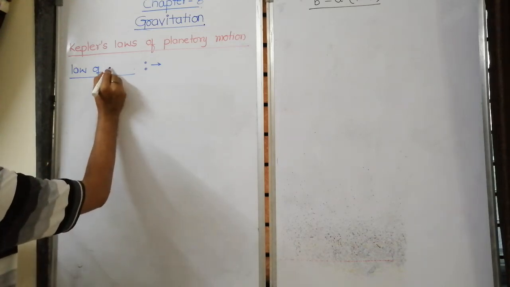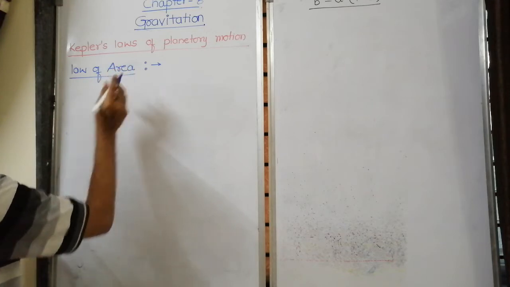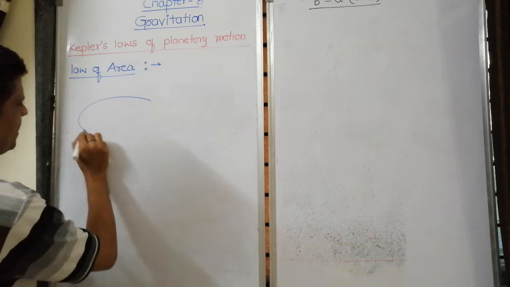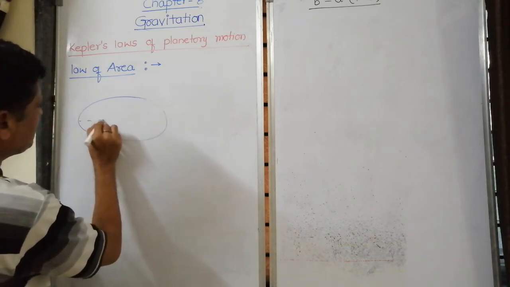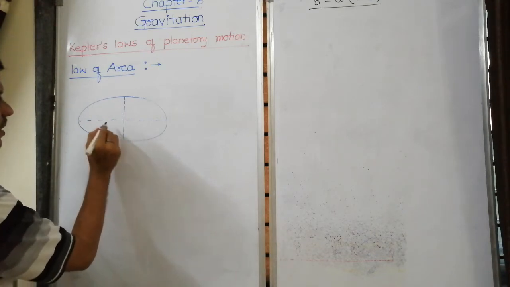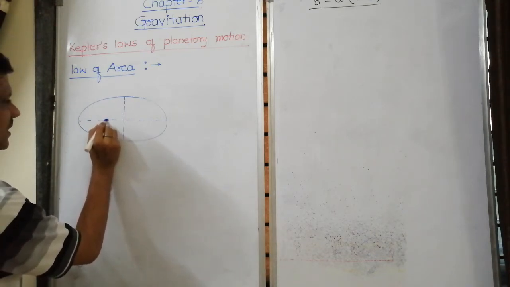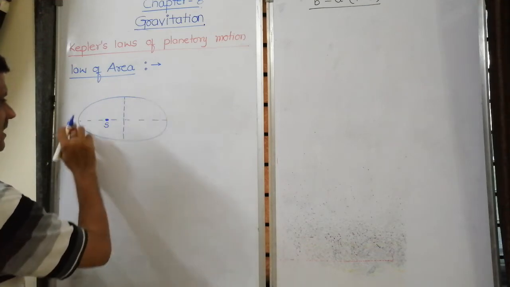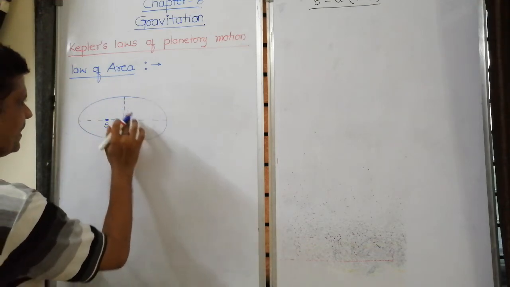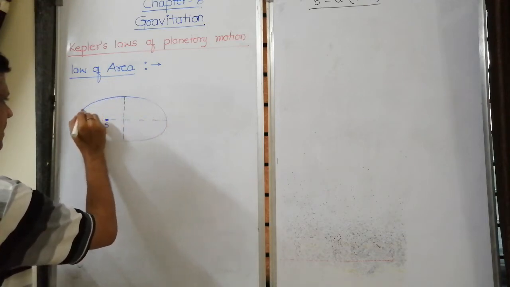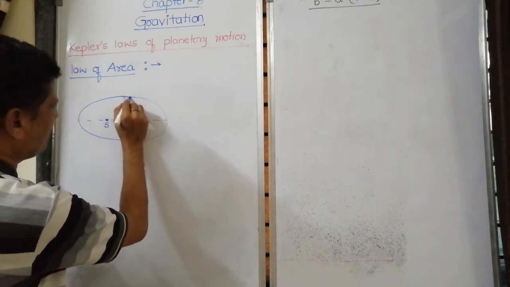This is called Kepler's second law. Just now we have seen that all planets move around the sun in an elliptical orbit, with the sun at one of the foci. Say it is a sun. Around this sun, planets are revolving in an elliptical orbit.